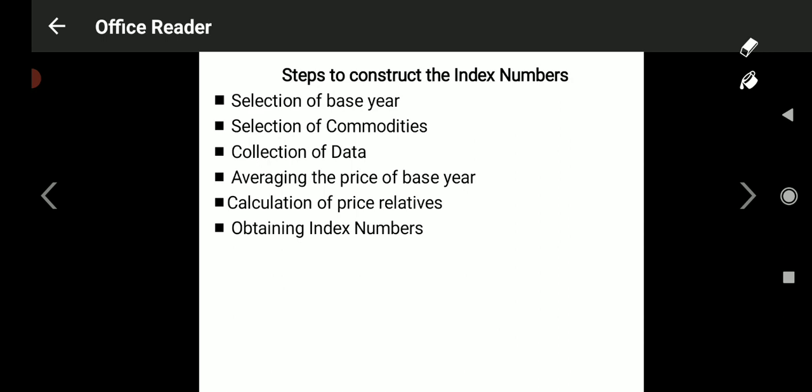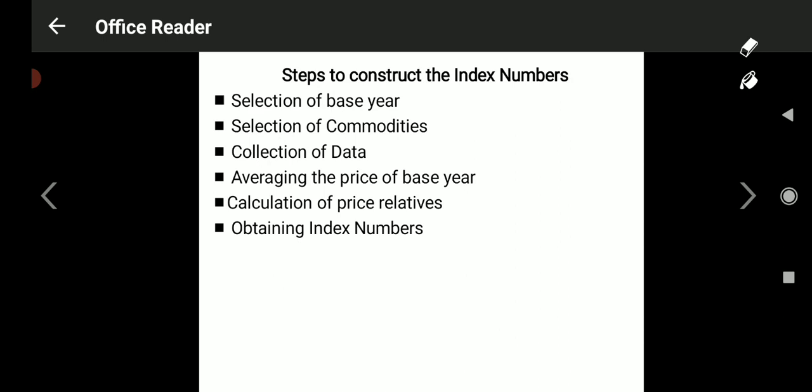This requires reducing the prices in the base year to a common denominator like 100. So the base year is always equivalent to 100. This is done because the subsequent variation can be expressed as a percentage change in relation to the price of the base year. Hope you understood.